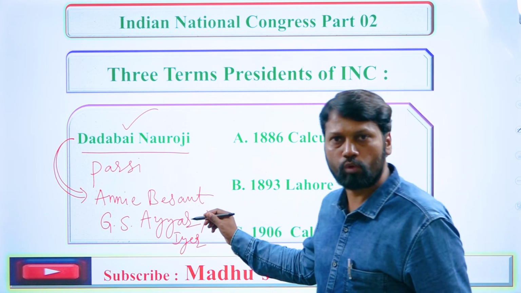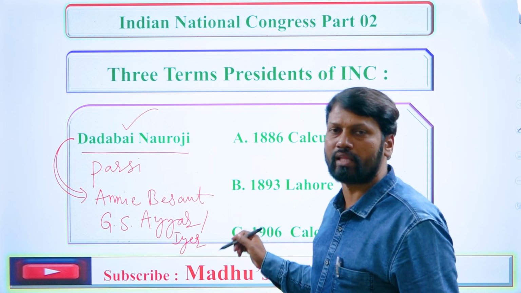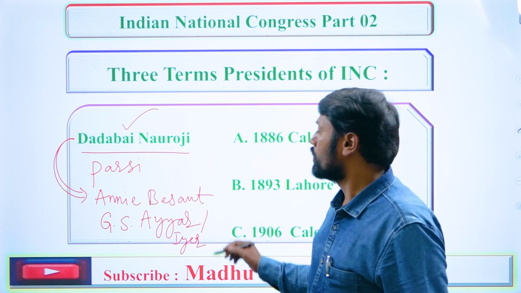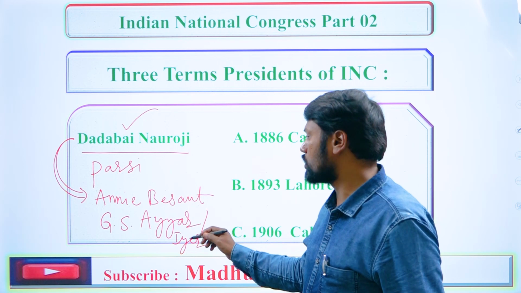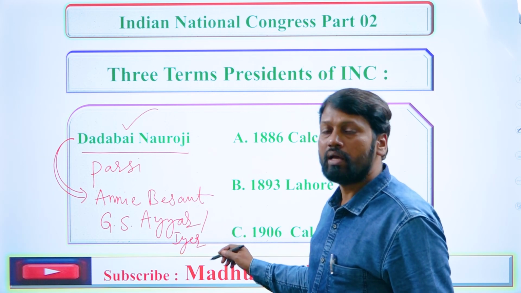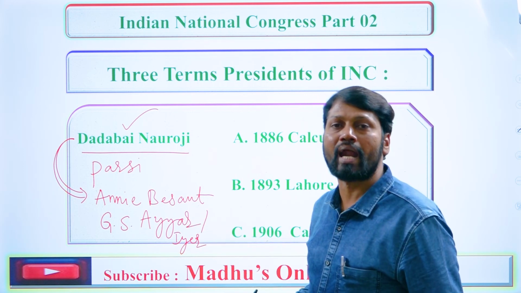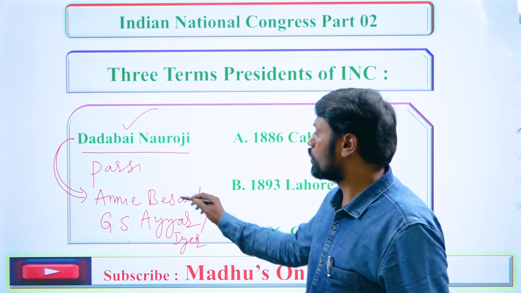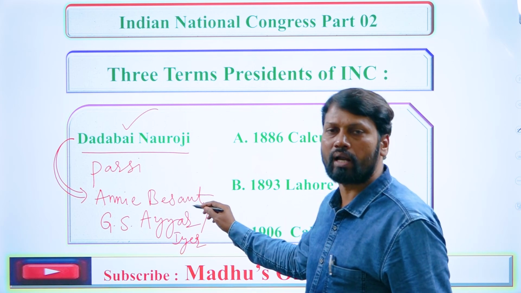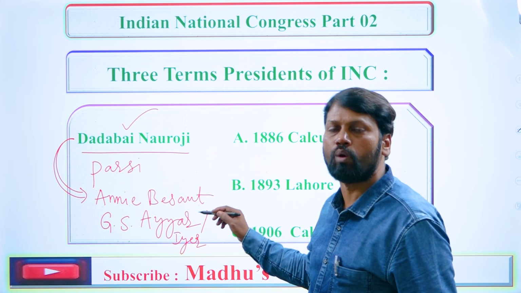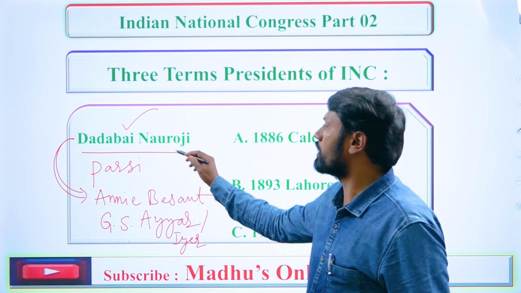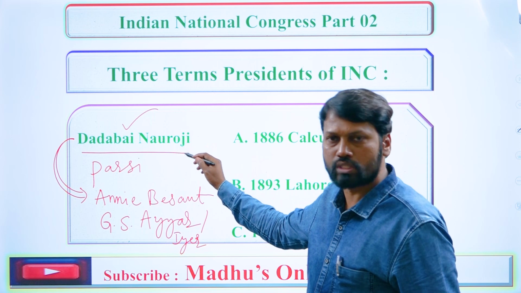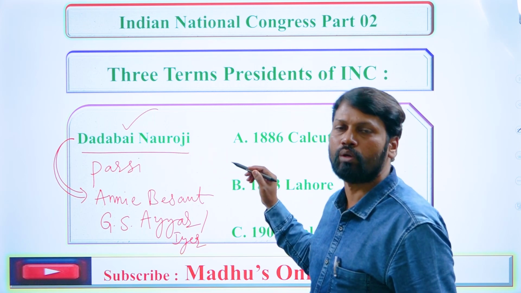So, as we know very well, The Hindu paper was founded in 1878, and one of the founders was G. Subramanya Iyer. He is known as the Grand Old Man of South India. Annie Besant is famously known as the Grand Old Lady of India, and Dadabhai Naoroji is known as the Grand Old Man of India.